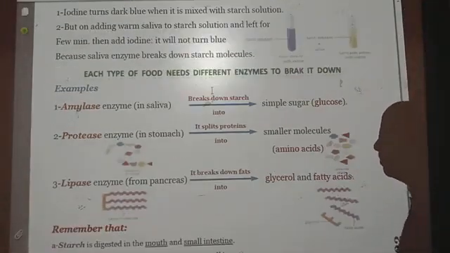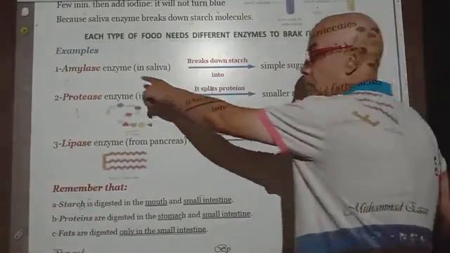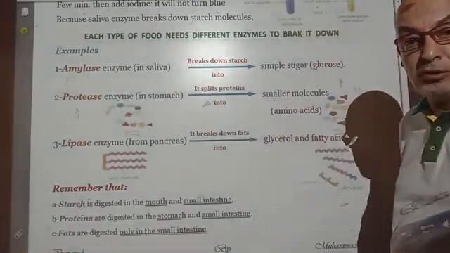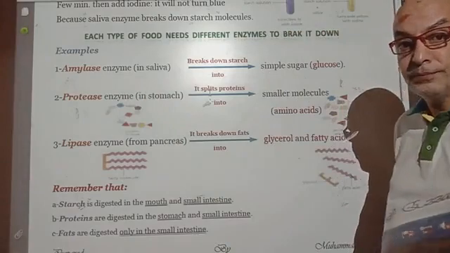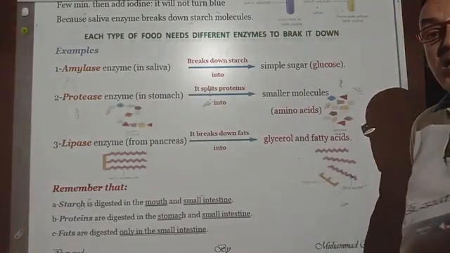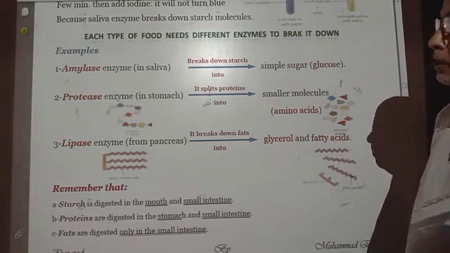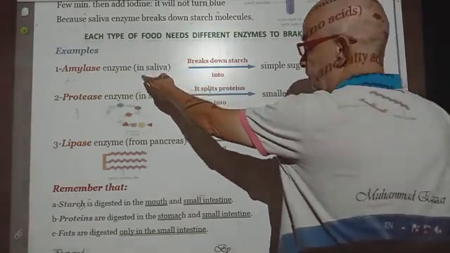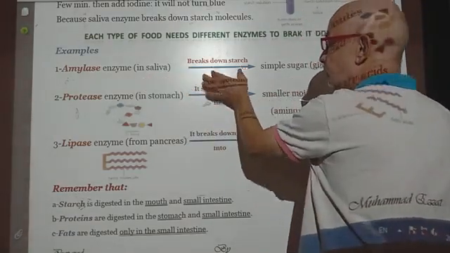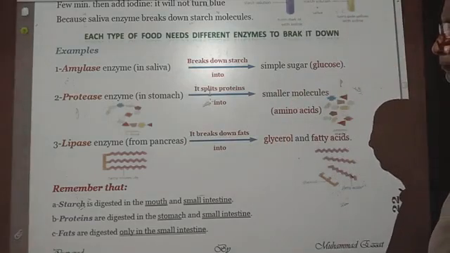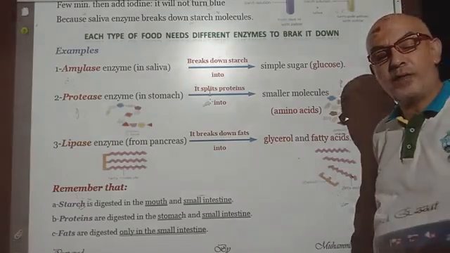This is because the amylase enzyme, which is existing in the saliva in the mouth, secreted by the salivary glands, changes the molecules of the starch into simple sugar. So the action of the amylase is breaking down the starch into simple sugar molecules or simple glucose. That's why the color of the iodine doesn't change.